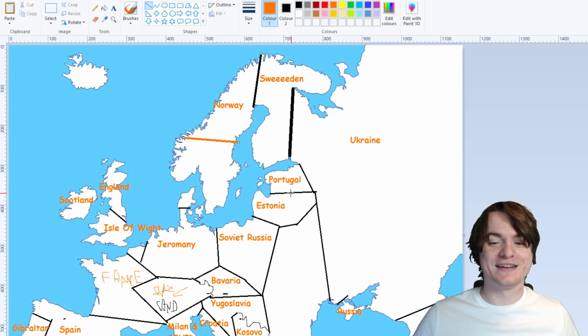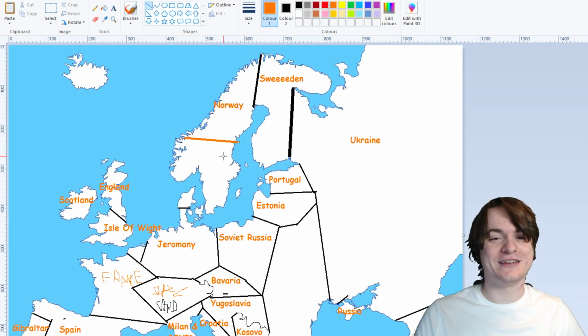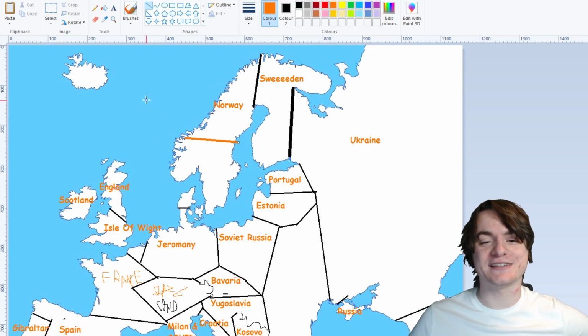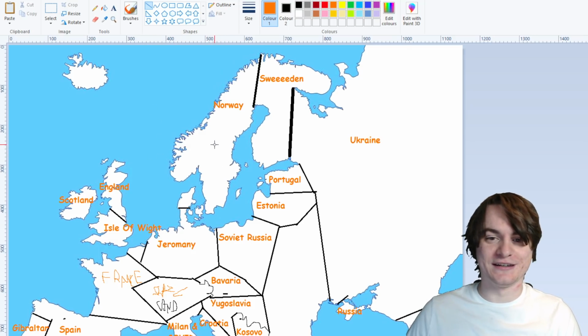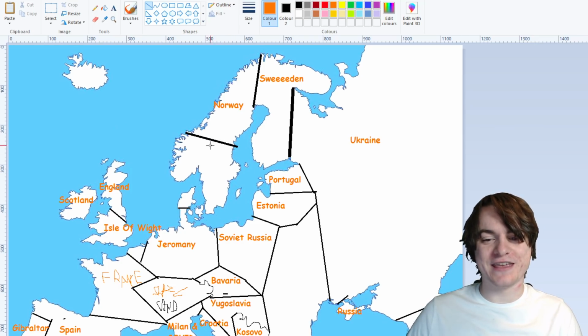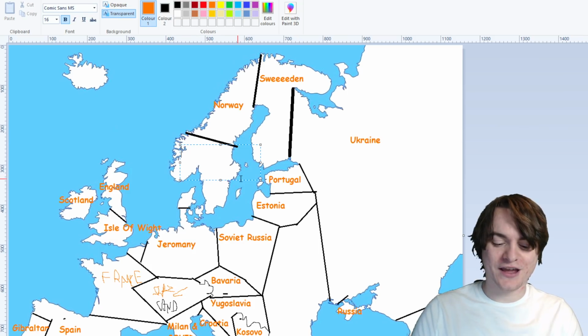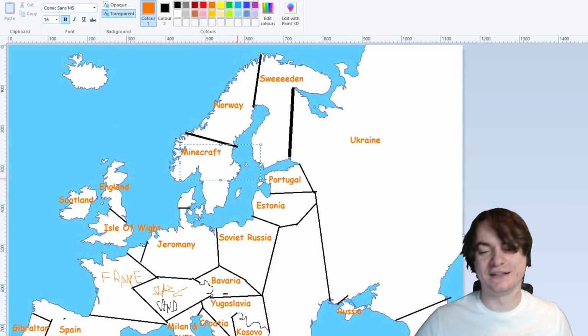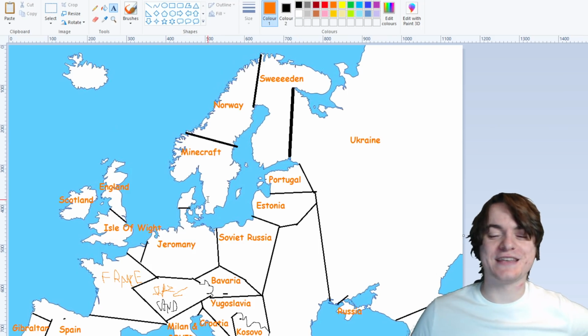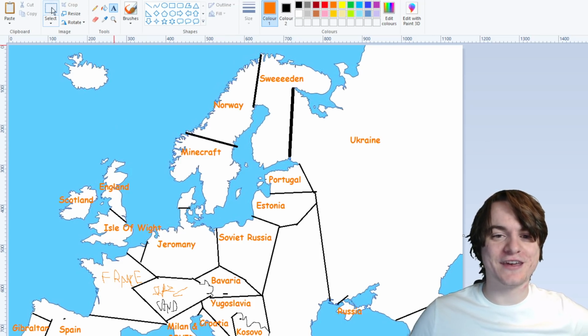Do you know where Finland must be? It doesn't exist. It's a myth. It's a conspiracy. But you know what isn't a myth and a conspiracy? Actually, this land right here, this land of the big cities, I think that's Minecraft. I think that's what they call the place. It's like a big sandbox experiment they're doing right there.